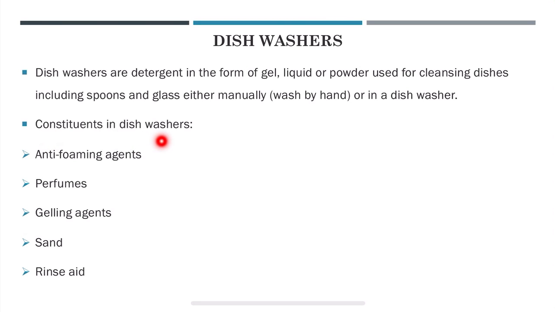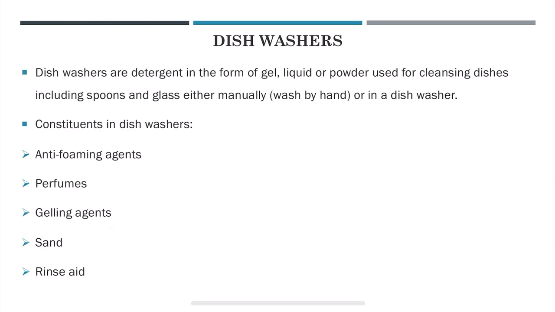What are the constituents in dishwashers? So we will find anti-foaming agents, and these anti-foaming agents are used to help washing, and perfumes will be added. There are additives to slow down the removal of glaze and patterns from glazed ceramics, and gelling agents will be there. So gelling agents, they will be either in liquid or gel based detergents, and sand in expensive powder detergents.